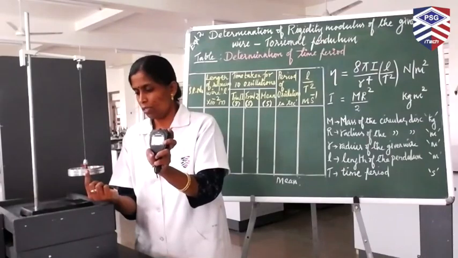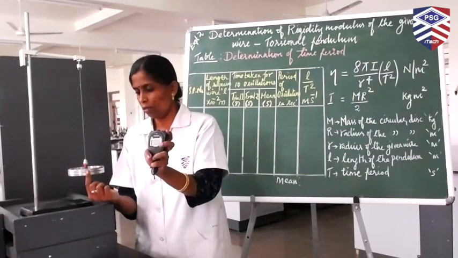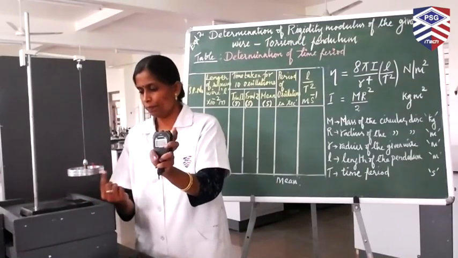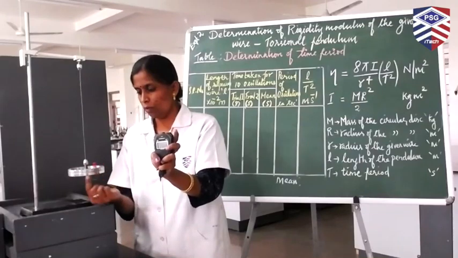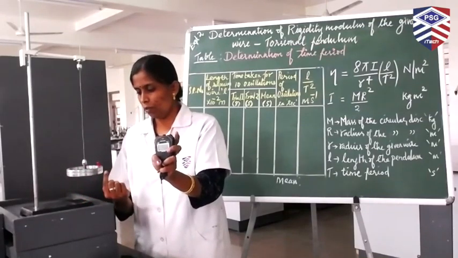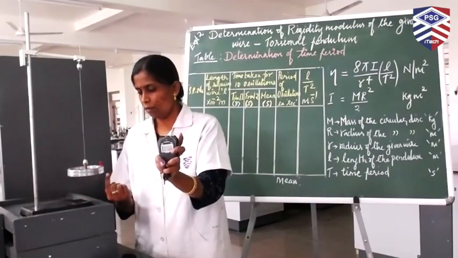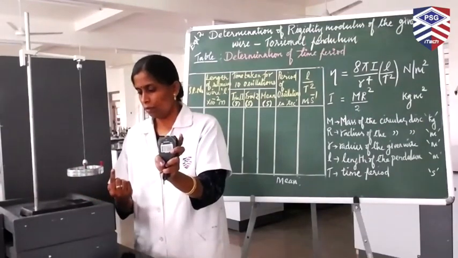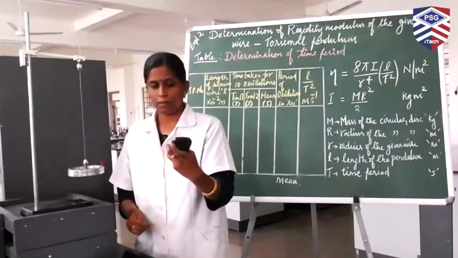Now listen carefully. I'm going to start the clock. The pin is moving to the extreme end. Now count: 1, 2, 3, 4, 5, 6, 7, 8, 9, and 10. Stop.